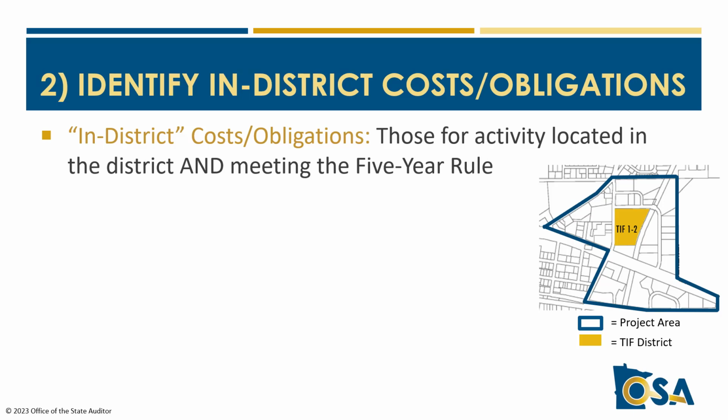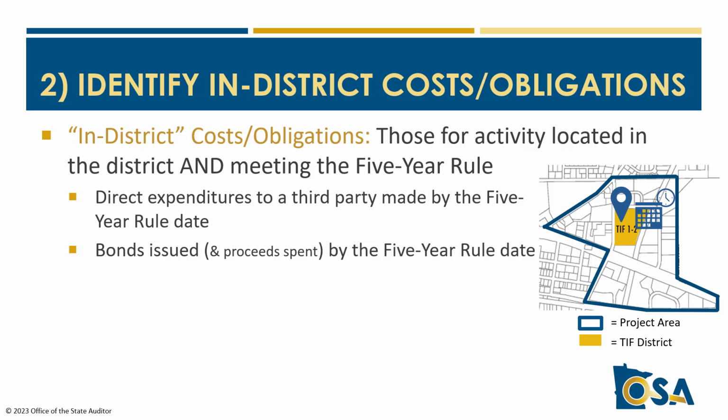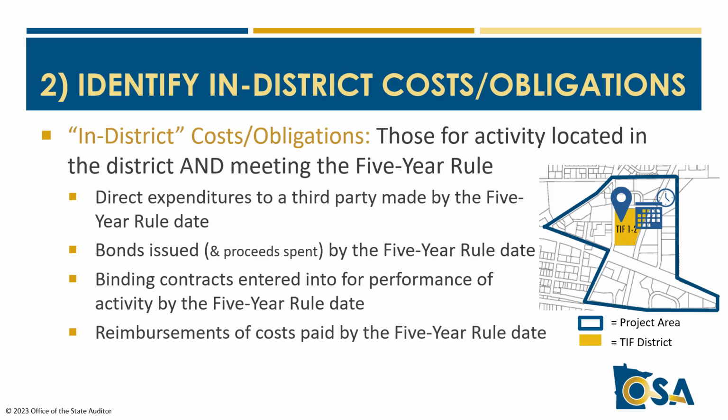As of year 6, you should largely be able to identify in-district and out-district expenditures. In-district costs and obligations are those which are for activity that is both located in the district and which meets the 5-year rule. Generally, in-district costs and obligations include direct expenditures made to a third party by the 5-year rule date, bonds that were issued and their proceeds largely spent by the 5-year rule date, binding contracts that were entered into for the performance of activity by the 5-year rule date, loans or payments to reimburse costs that were paid by the 5-year rule date, and expenditures for qualifying housing purposes.